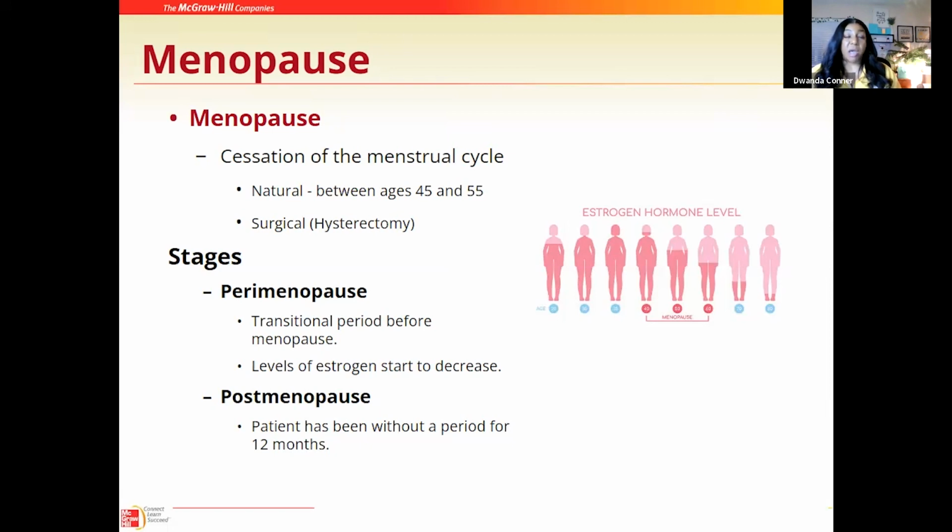Once the patient has gone without a menstrual cycle for a period of 12 months consecutively, then we can say that this patient is in what's called postmenopause.